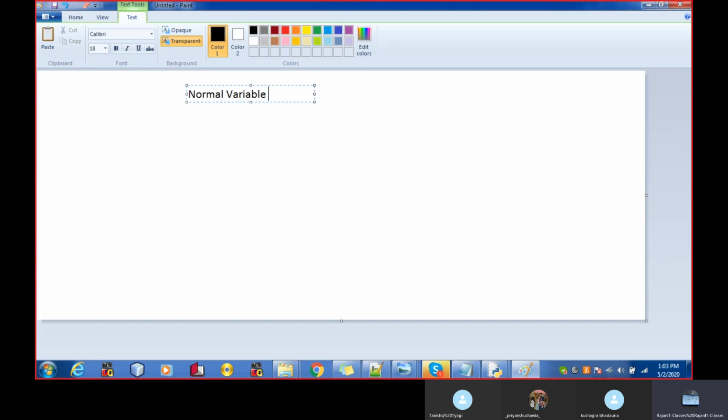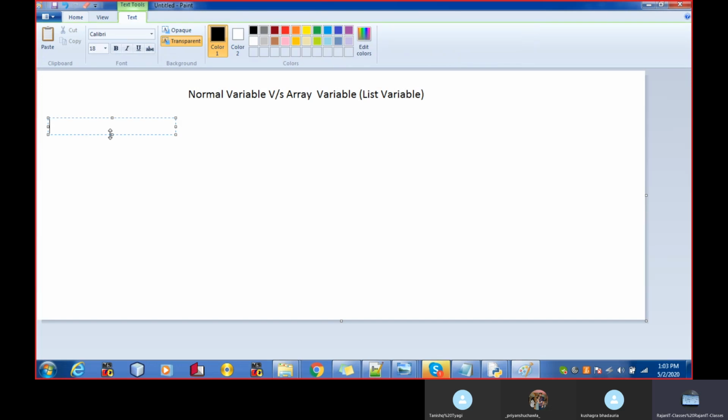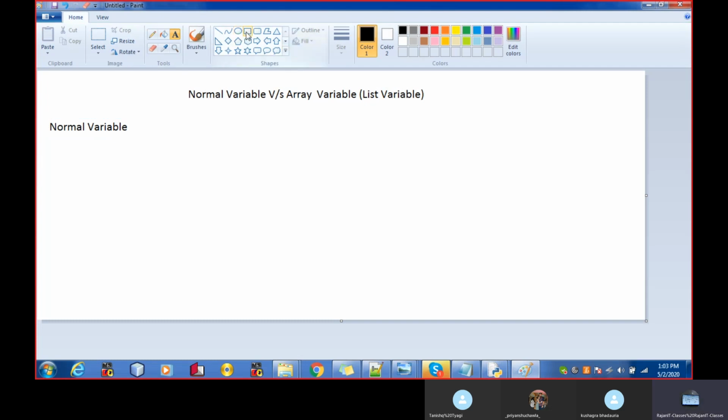Normal variable versus array variable. In Python, it is said to be the list variable. So let's think about the first part, the normal variable. Let's say I have created a box in the computer memory, right? And the name of such box is I.